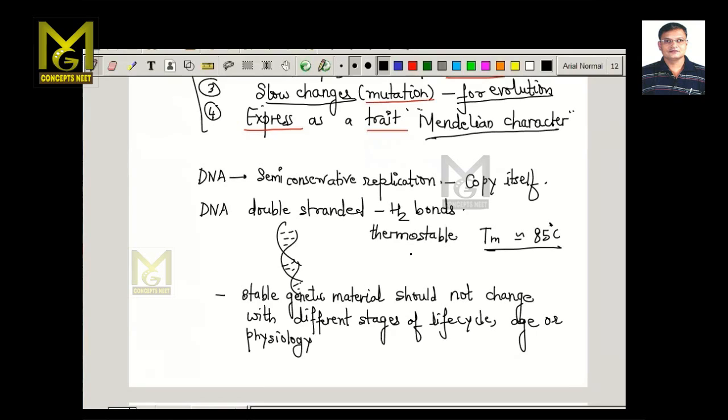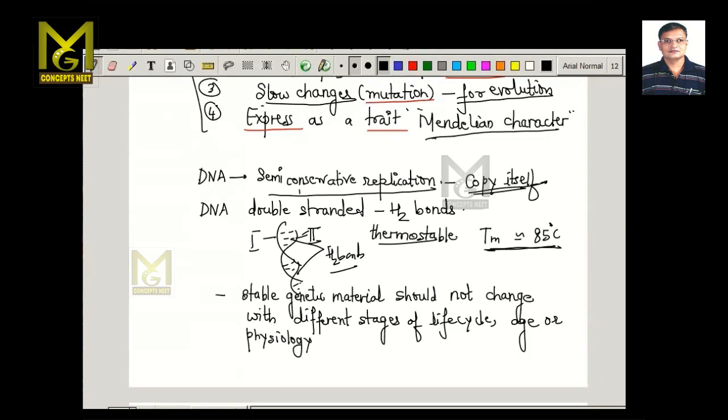If you look at the DNA molecule, it has a capability to undergo replication. It undergoes semi-conservative replication. So by undergoing replication, it can copy itself. If you look at the structure of the DNA molecule, it is a double helix structure. As you can see, this is one strand and this is the second strand of the DNA molecule. And there are hydrogen bonds. We can say that these hydrogen bonds make it a more stable molecule. So it is a more thermostable molecule. The melting point is said to be around 85 degrees.